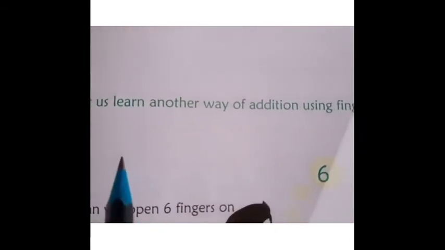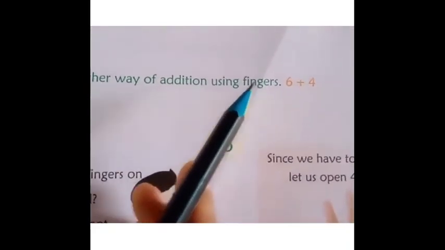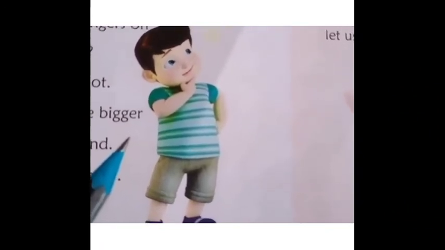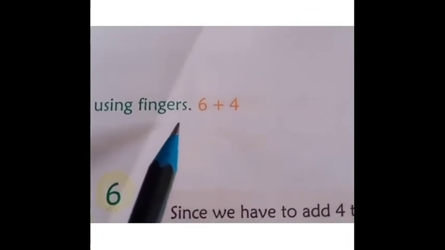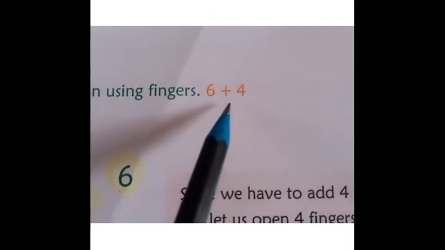Children, let us learn another way of addition using fingers. 6 plus 4. Children, can we open 6 fingers on one hand? No, we cannot open 6 fingers on one hand. So we have to keep the bigger number in mind. Children, look at these numbers. 6 is the bigger number or 4 is the bigger number? Yes, 6 is the bigger number. Children, now we have to keep the bigger number 6 in mind.